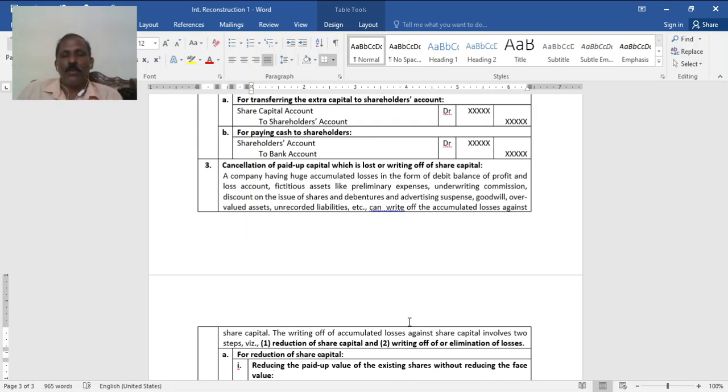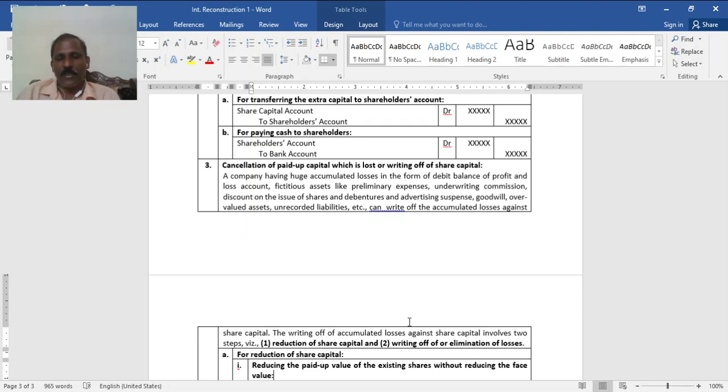A company having a huge accumulated loss. See, paid up capital which is lost can be written off. Accumulated loss appears in the form of a debit balance in the profit and loss account. Usually, we deduct loss from opening capital to get closing capital. But in the case of corporates, even if there is a loss, we show the capital at face value and the loss on the asset side. To adjust, you have to reduce. The accumulated loss can be written off against share capital.